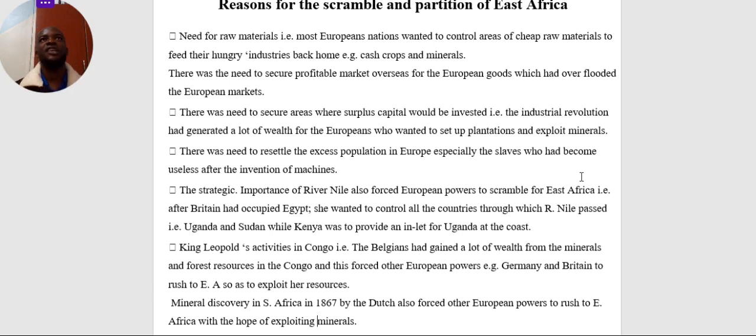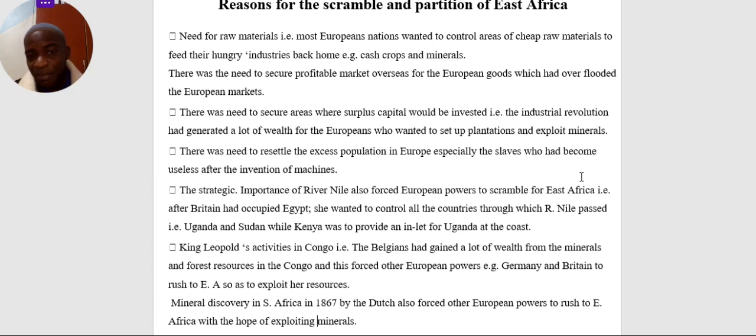And one of the countries that was the champion in this is America, the United States of America, which was so influential in the process of resettling these people. And it is one of the countries that was so influential in the establishment of Liberia as a state, or as a country for freed slaves. So after taking them to Liberia, they gave them even security, and they used to keep their eyes on such countries so that they don't face the same problem. This is the time when they set out to campaign for the ending of the slave trade in Europe.